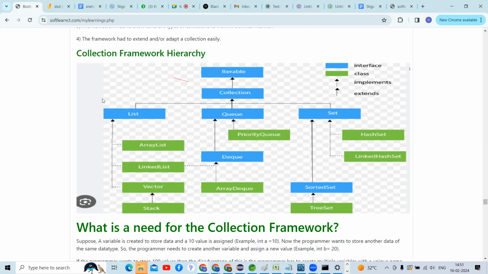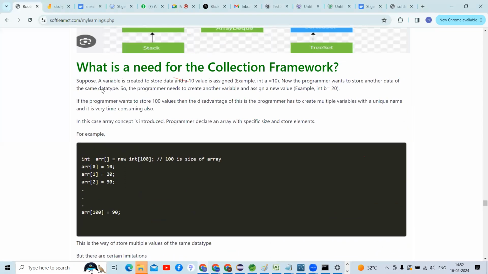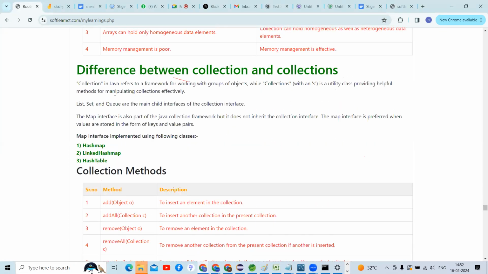Collection is an interface. Coming to collections, collections is a class, guys. We can call collections a utility class. Collection is an interface and collections is a class, guys.